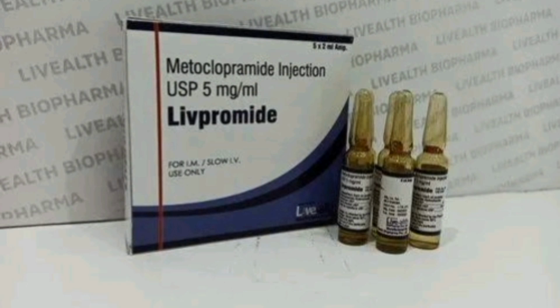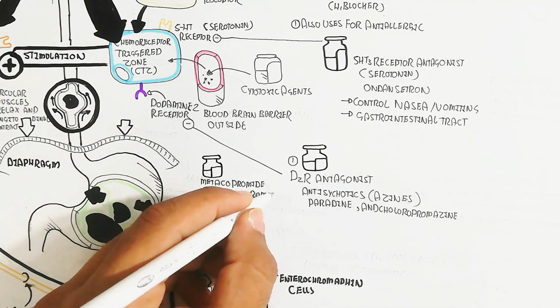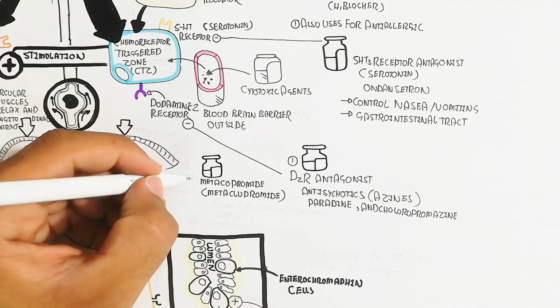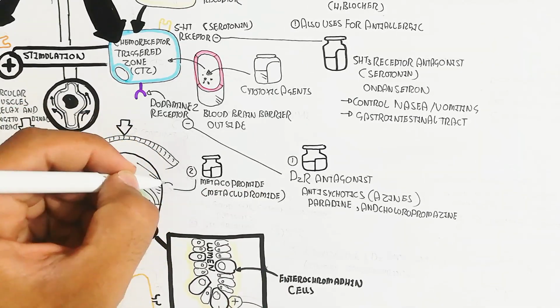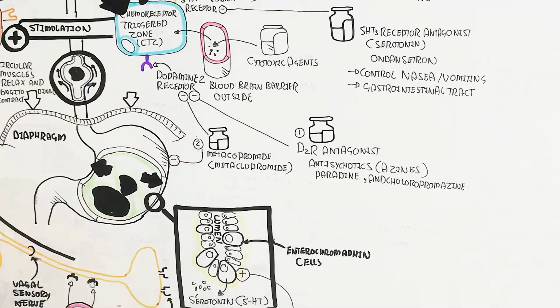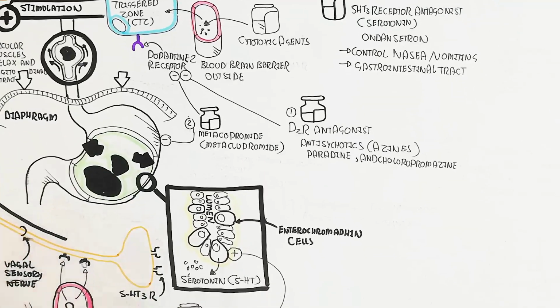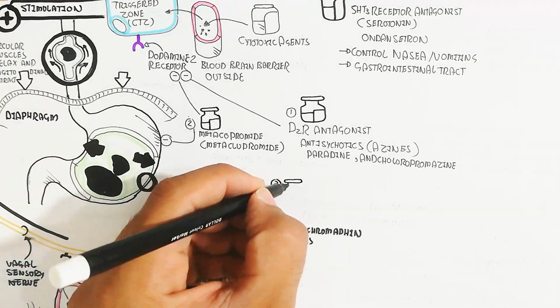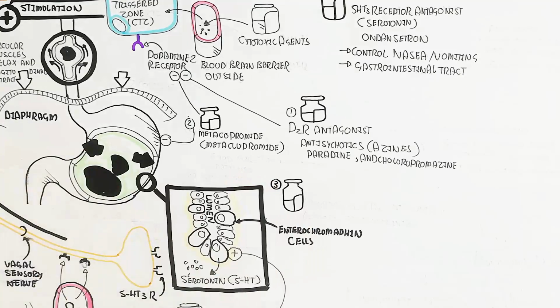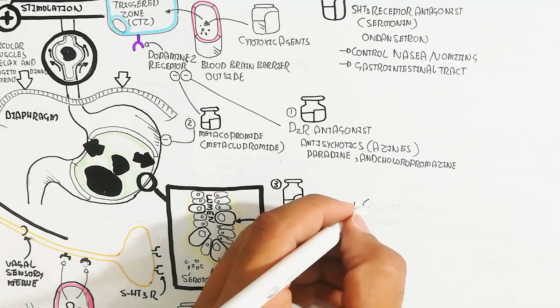metoclopramide injection. Metoclopramide also targets the dopamine 2 receptor, but it is another drug, and metoclopramide also targets the gastrointestinal wall, which will inhibit dilation and antiperistalsis.